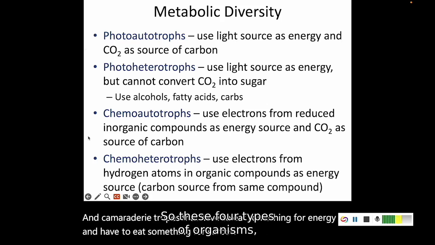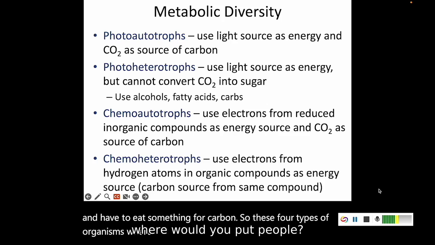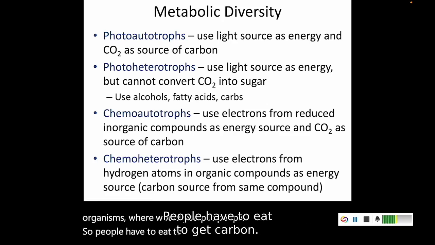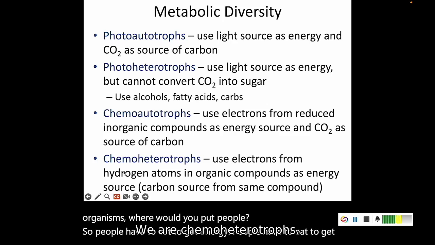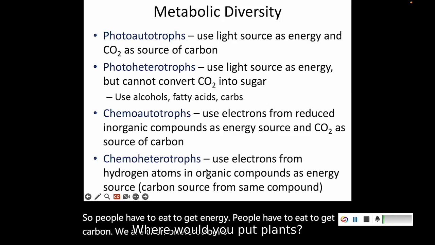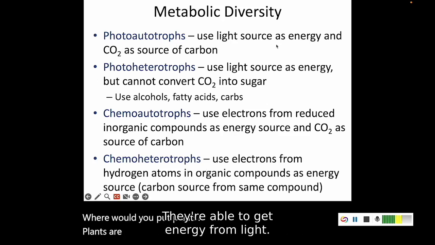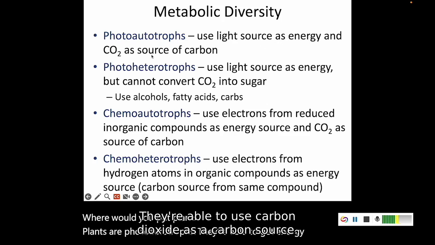So of these four types of organisms, where would you put people? People have to eat to get energy. People have to eat to get carbon. We are chemoheterotrophs. Where would you put plants? Plants are photoautotrophs. They're able to get energy from light. They're able to use carbon dioxide as a carbon source.